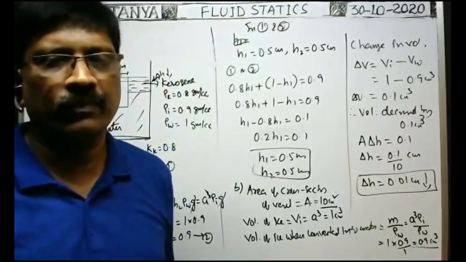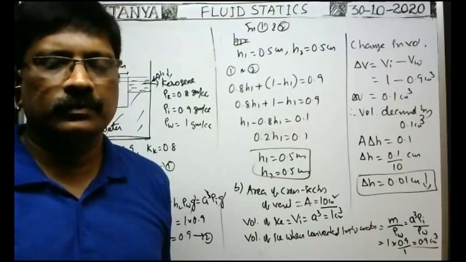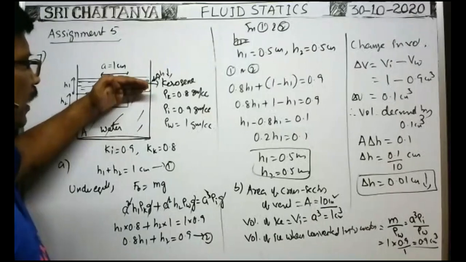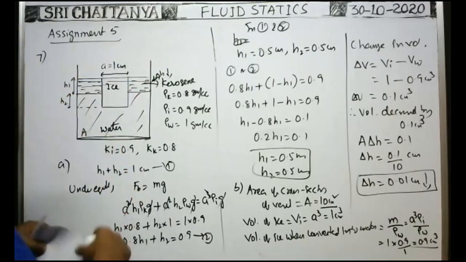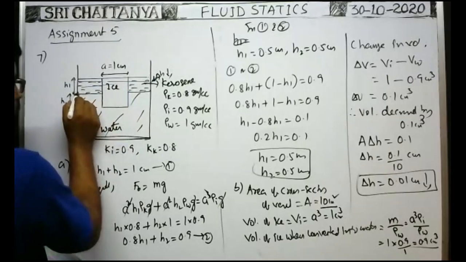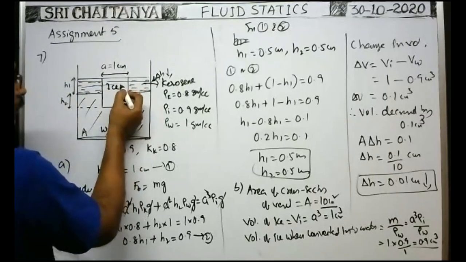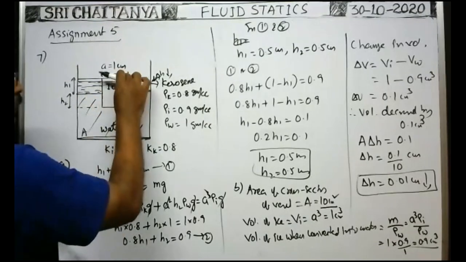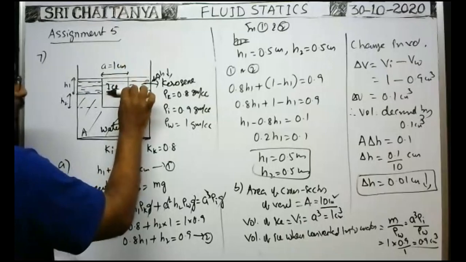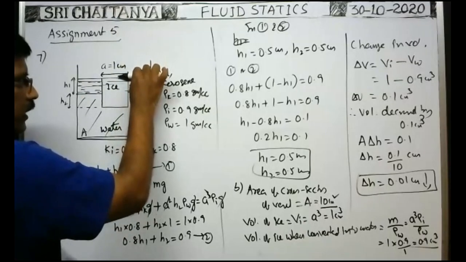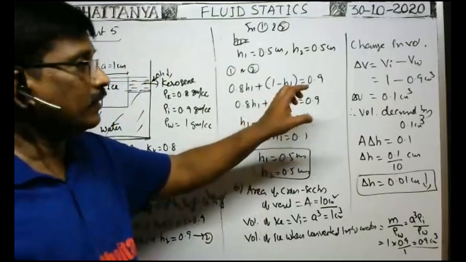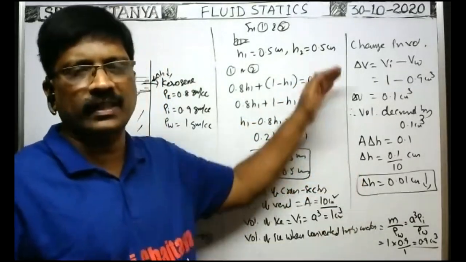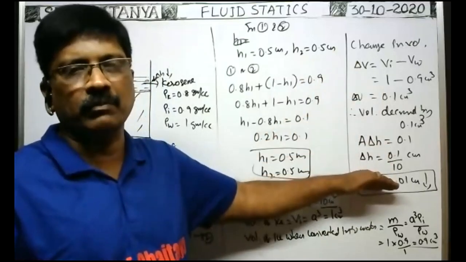Okay. Because this ice melts, the water level raises a little bit. At the same time, whenever this ice melts, ice is no longer there and kerosene totally occupies that space. Due to that the kerosene comes down and the water level raises, so there is a net fall of liquid level, because there is a net decrease in the volume of the ice block. That's why there is a net fall of liquid level by this amount.